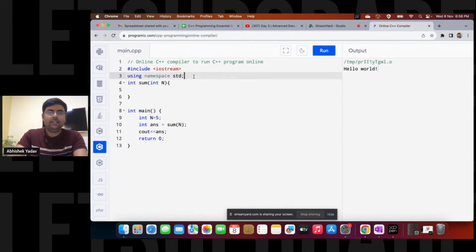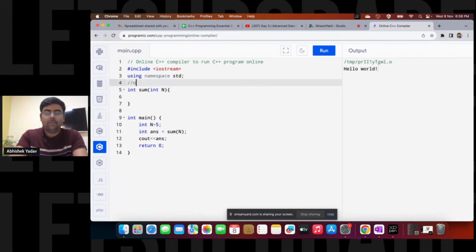Objective is clear to us. The objective is what? This sum function will do what? It will calculate the sum from 1 to n, right? This is what the sum function is doing here, right?